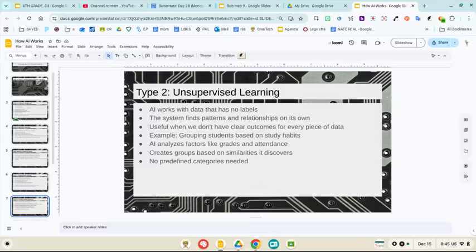So for this example, unsupervised learning, there are no labels on the data that it has. The system finds patterns and relationships on its own. It is useful when we don't have clear outcomes for every piece of data. And the example was grouping students based on study habits. So we looked at grades and attendance, and it was able to create groups based on similarities in those, and could say that the students who came all the time, possibly, and had good grades had better study habits.